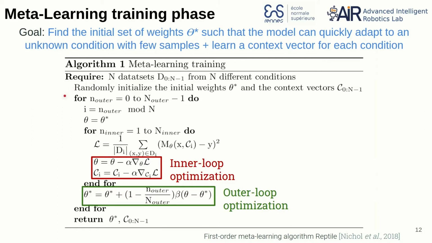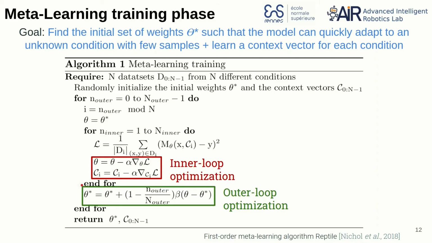Then this algorithm is constituted of two intricate loops. In the outer loop, we will go through the different datasets several times, and in the inner loop, we will optimize the weight of the model for this particular dataset. And we also train, using the same gradient descent optimization, the context vector for this particular condition.